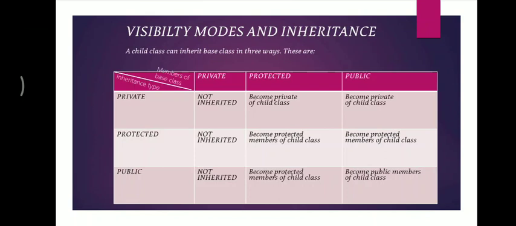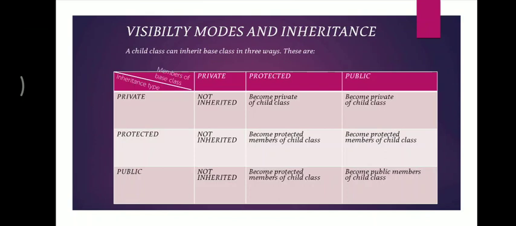If we provide an inheritance of private type, then the protected member will become private in the child class, and the public member will also become a private member of the child class. So when we perform inheritance in private mode, or in place of the access specifier we put the private keyword, then protected and public members become the private members of our derived class. Okay, next we move to protected.